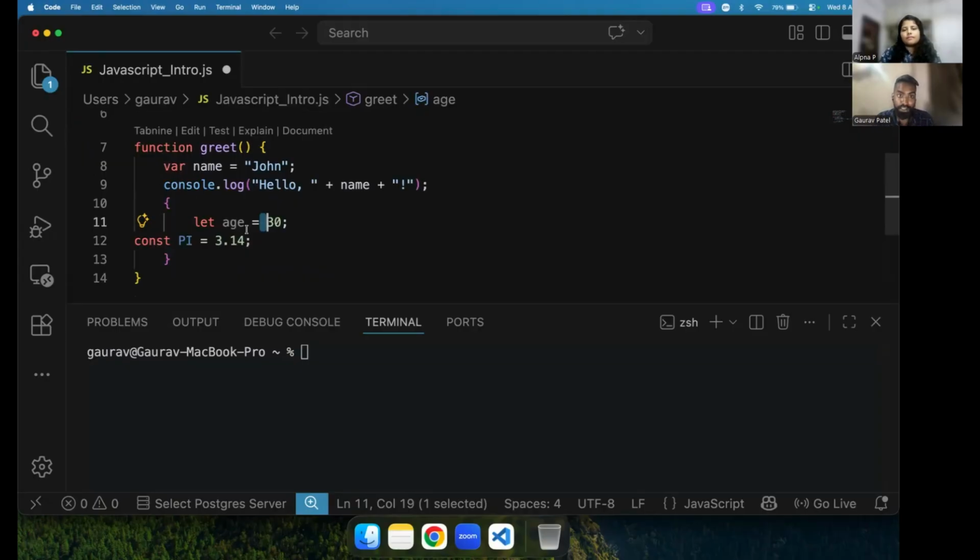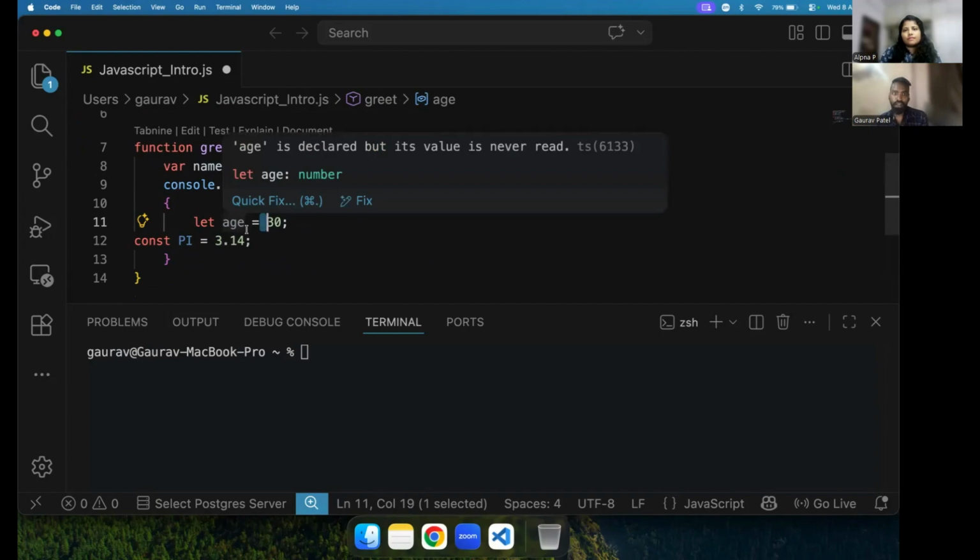And what is the difference between let and const? With let, you can modify the value after declaring or defining it. But const is a constant. By name only, that is suggesting a constant. Once you assign a value to it, you can't modify that value. But there is one catch.